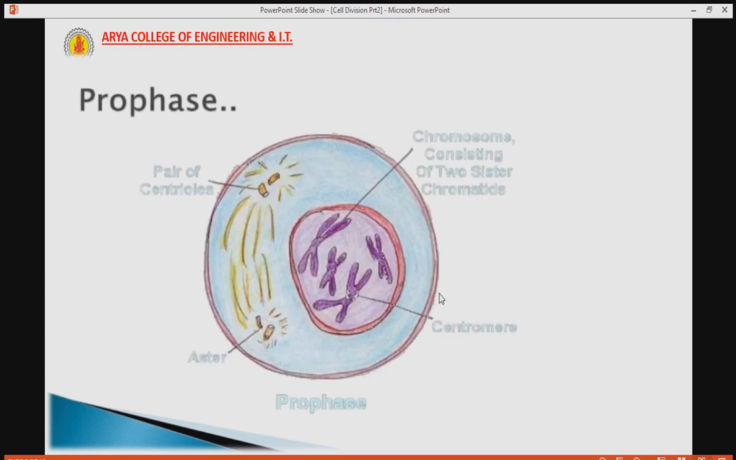Here from the figure we can see that inside the nucleus there are a number of chromosomes. Here is the center, which is called the centromere, and at the center two sister chromatids are attached. This is one sister chromatid and this is the other sister chromatid, and this is the center of the chromosome, called the centromere. Here is a pair of centrioles.